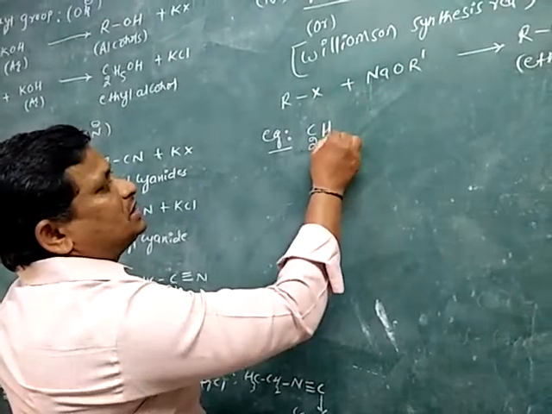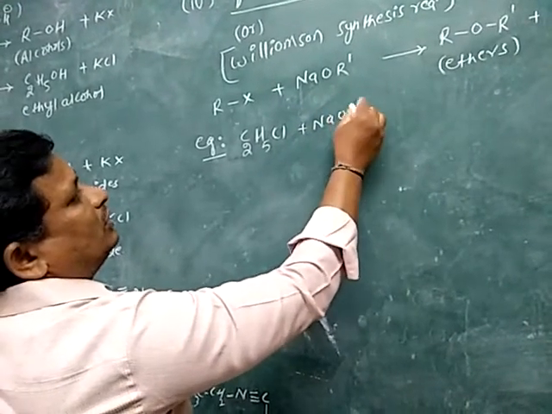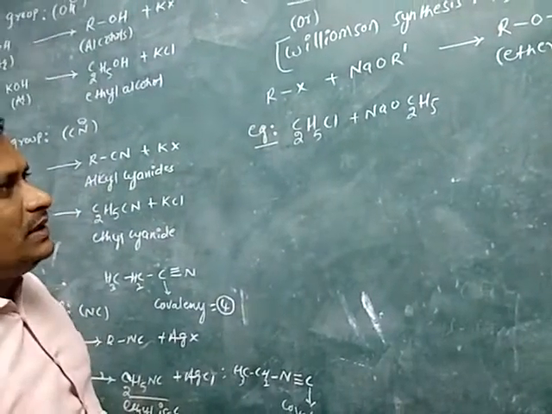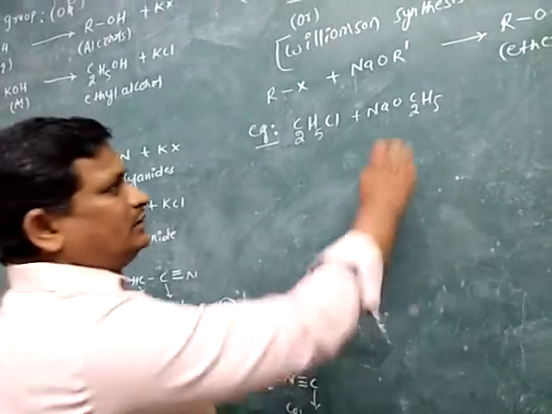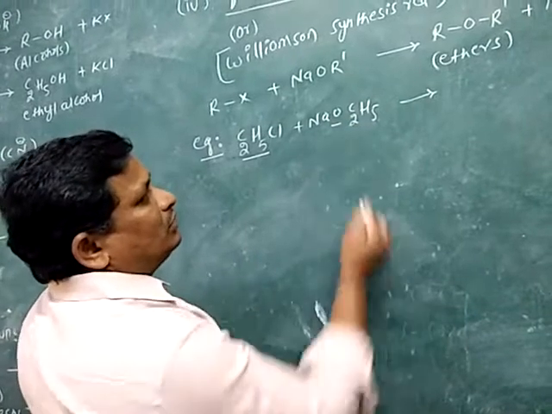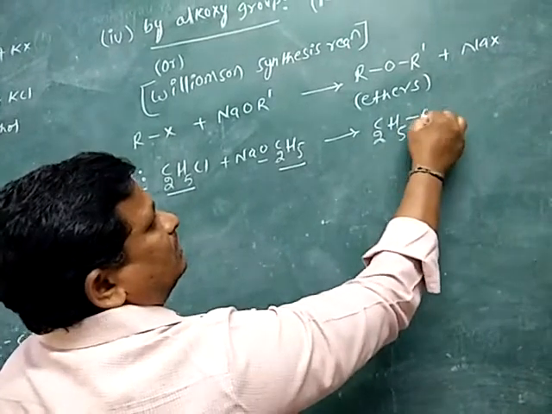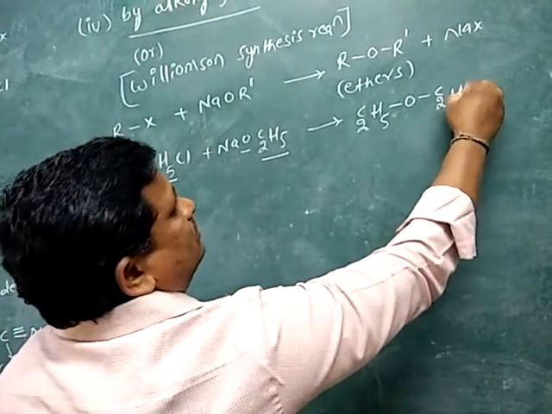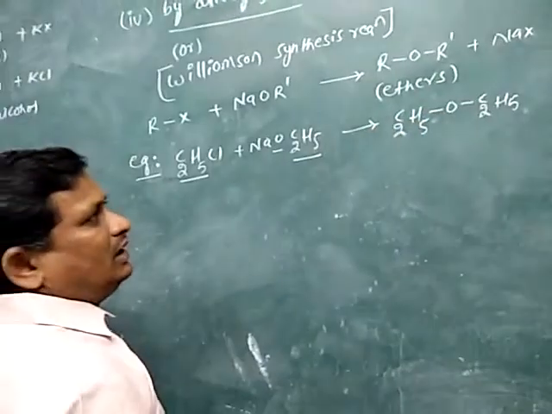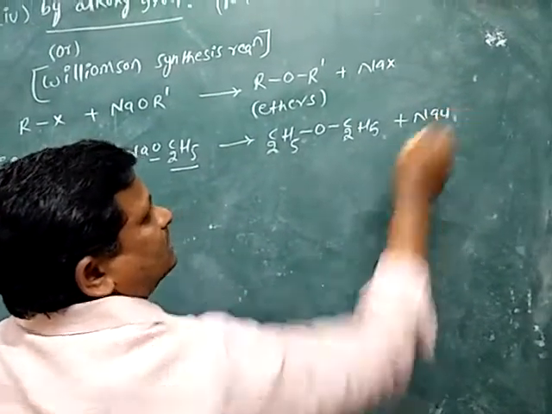Ethyl chloride C2H5Cl is treated with NaOC2H5, sodium ethoxide. Then C2H5 O C2H5 is obtained, and Na combines with Cl to give NaCl.